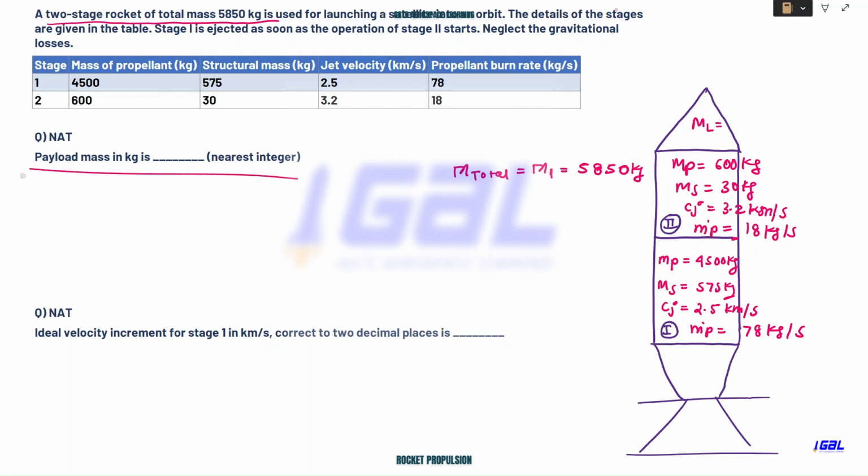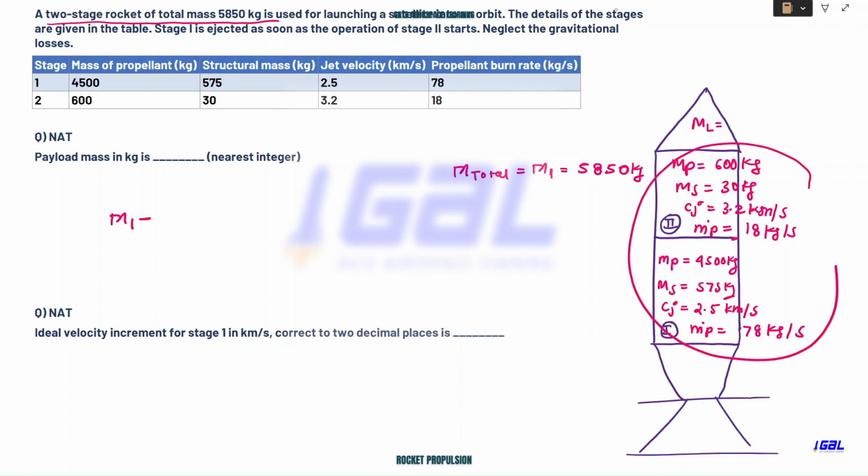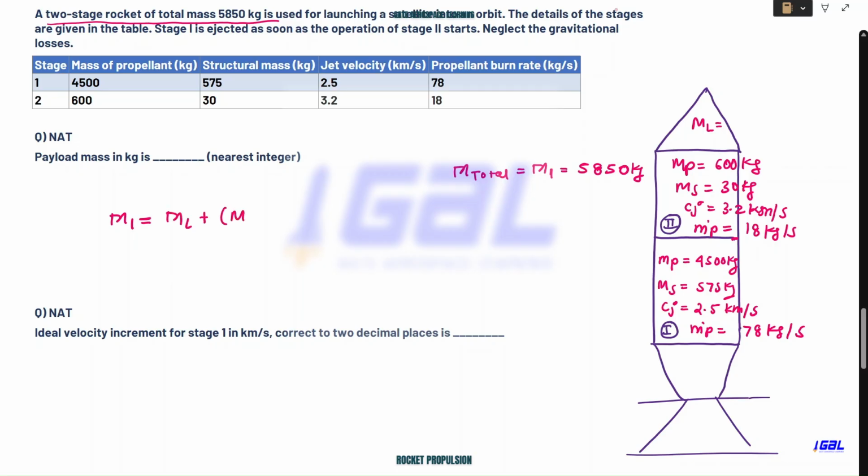Now they are asking us to calculate the payload mass. So payload mass can be easily calculated. You subtract this much mass from the total mass. What is the total mass, guys? M1 is ml plus mp plus ms for the first stage, then mp plus ms of the second stage. So this is your total mass.